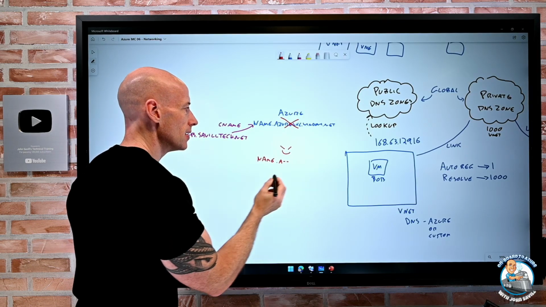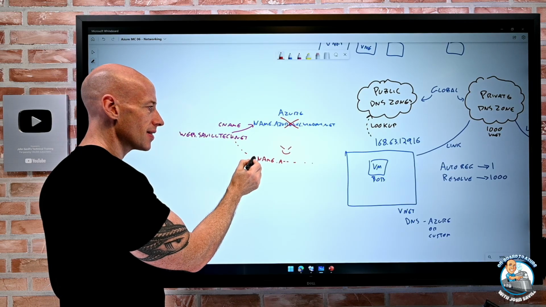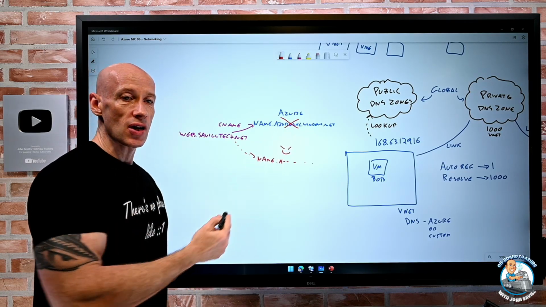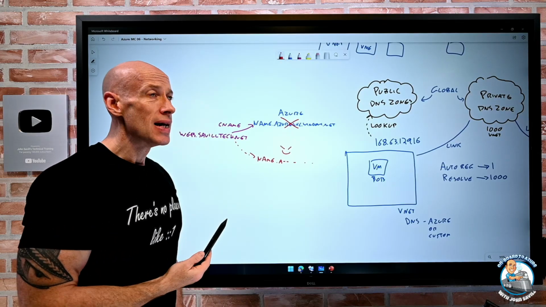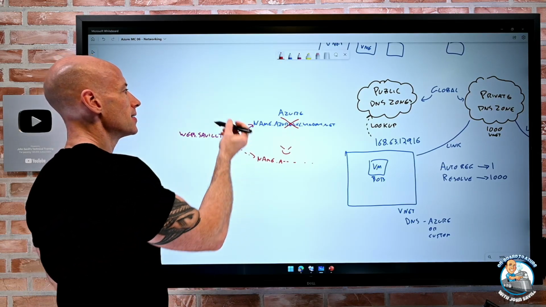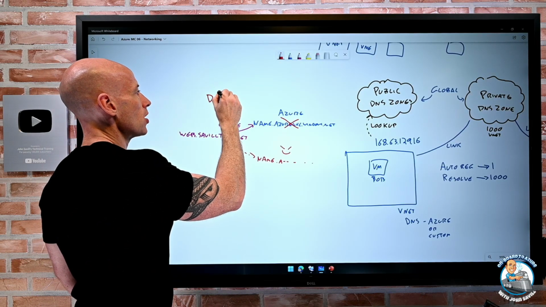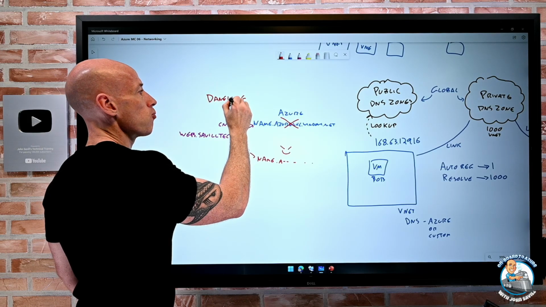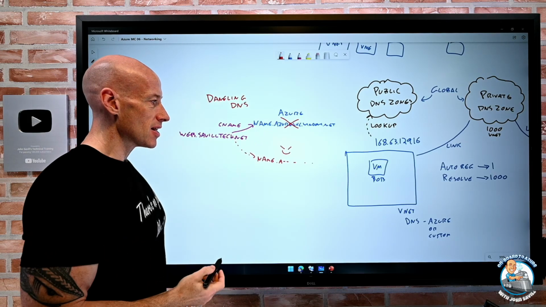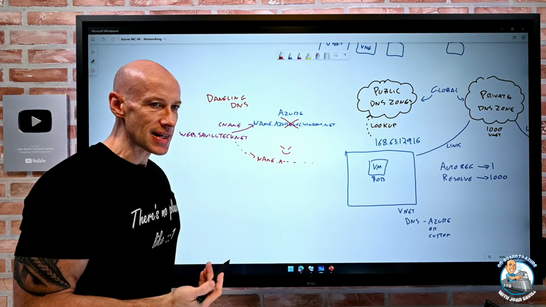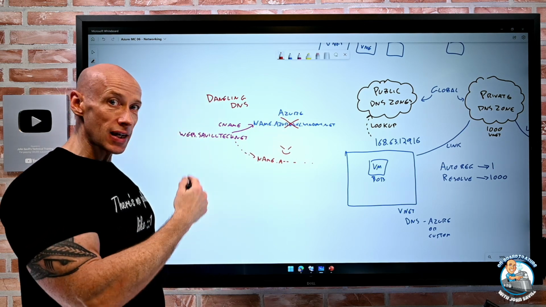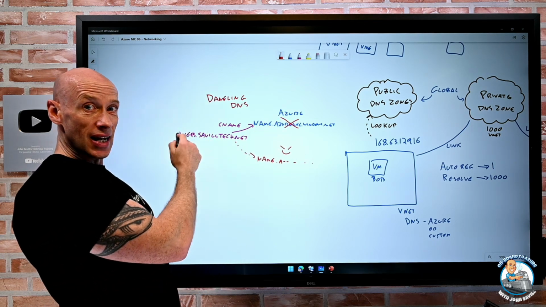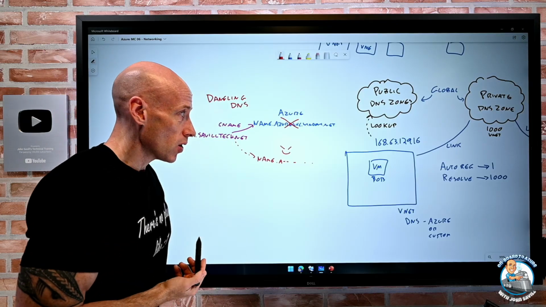Now my CNAME points to their service because they just took over the name, because I forgot this was a dangling DNS. So that's a risk. Now, there are some things being built into Azure to help resolve this, but that's a real problem. There are bad actors out there looking for dangling DNS, and they'll try and create the name that this used to point to, and then try and get people to use it because you're going to trust it, and it's not trustworthy anymore.